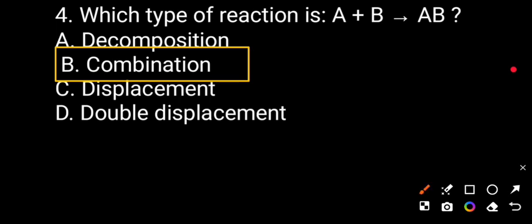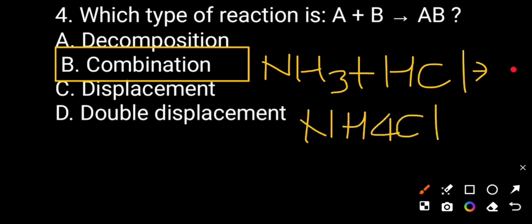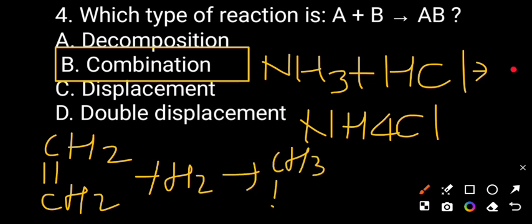For example, NH3 plus HCl form NH4Cl, and CH2=CH2 plus H2 form CH3-CH3. That is known as a combination reaction.